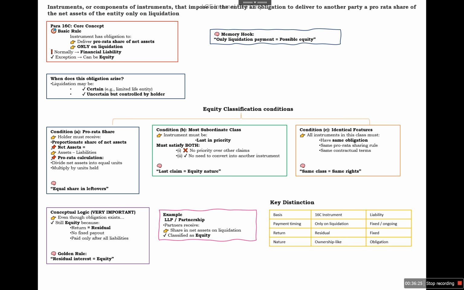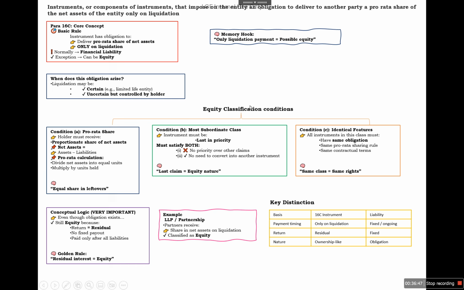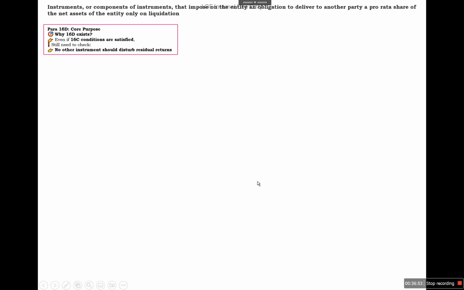Next is, even if we satisfied this rule, we still need to check that no other instrument should disturb the return. Although paragraph 16C gives the structure that it is residual and we will get the return pro rata, subordinate to all classes and identical in feature, still we need to check whether someone else is restricting the return.